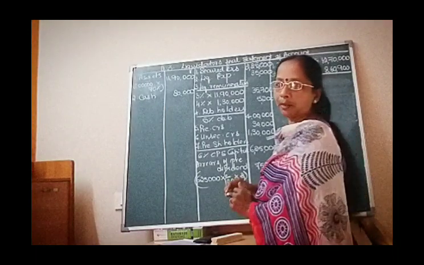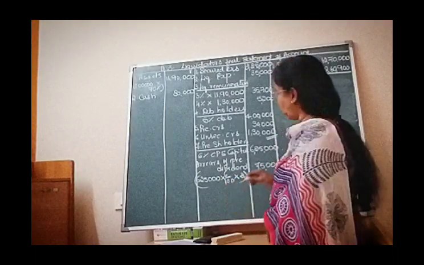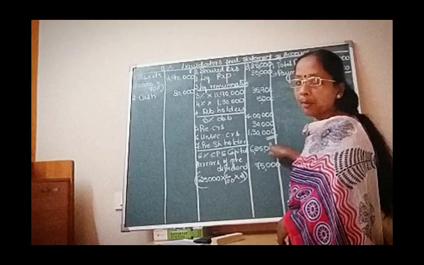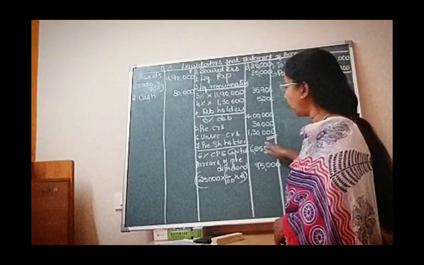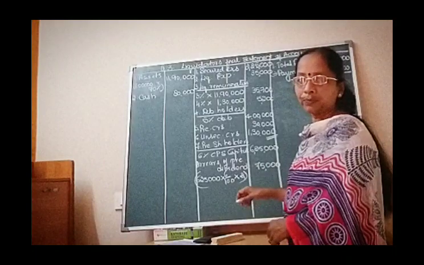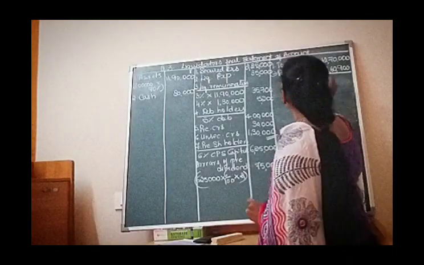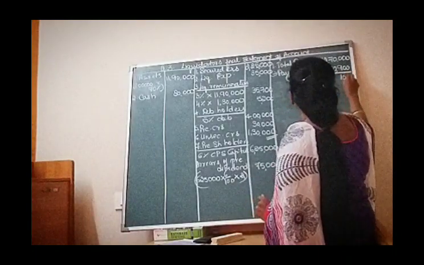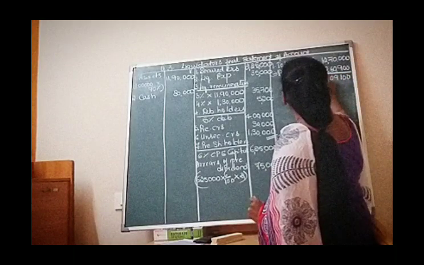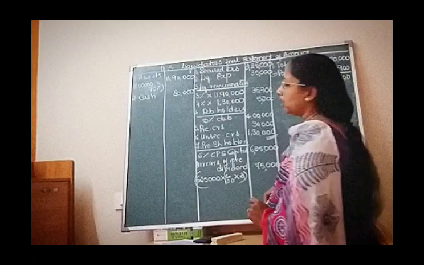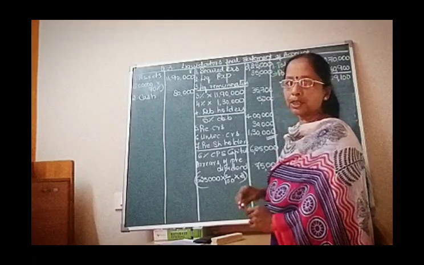8,60,900. I am getting the total as 8,60,900. As I have marked here, my payment is only considered up to unsecured creditors. I have not taken the preference share capital for consideration, right? So now if you deduct this, the cash available is 4,09,100.